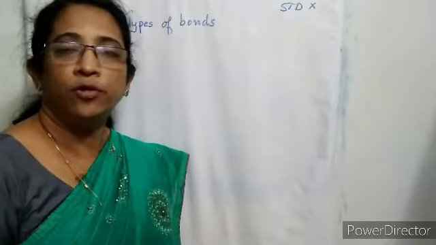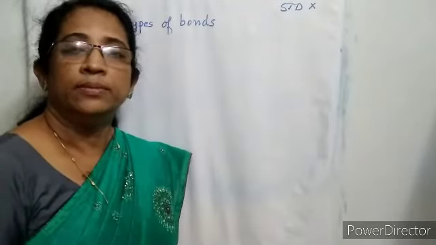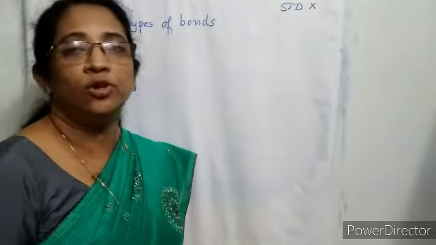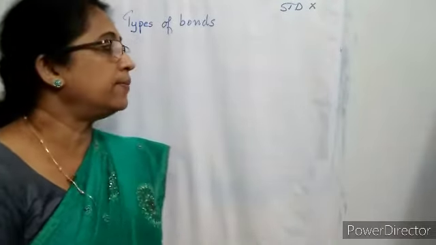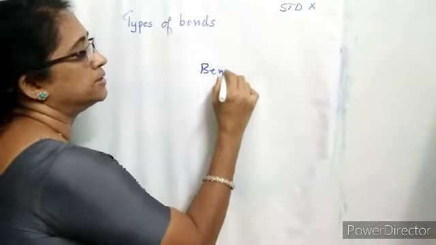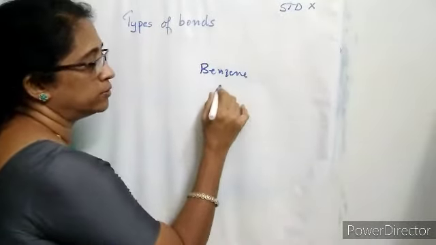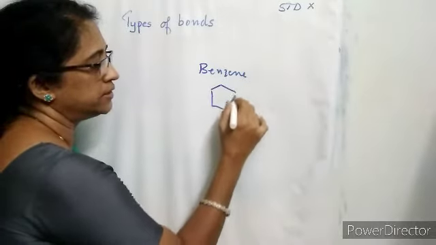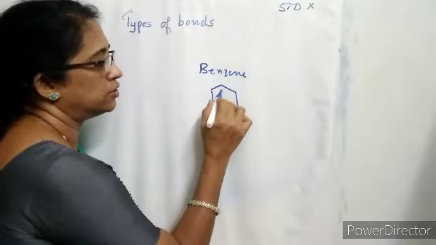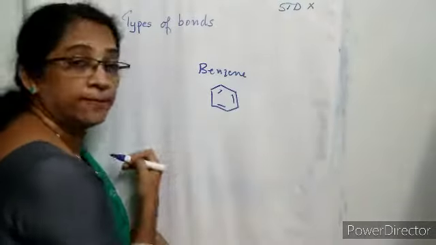Then carbon atoms can form cyclic compounds and branched compounds also. For example, a cyclic compound example is benzene. Benzene is a cyclic compound. The structure of benzene is... This is benzene.